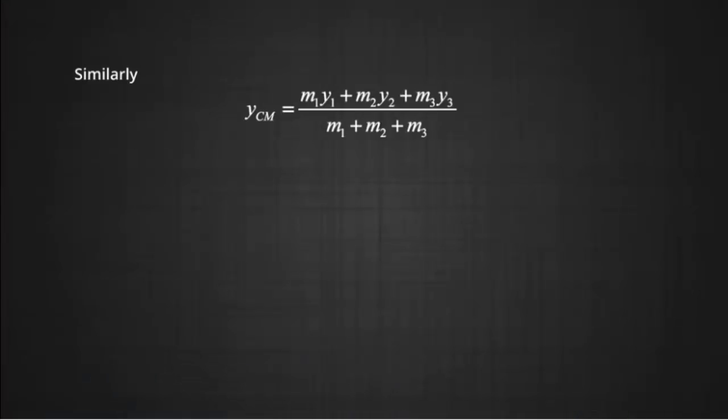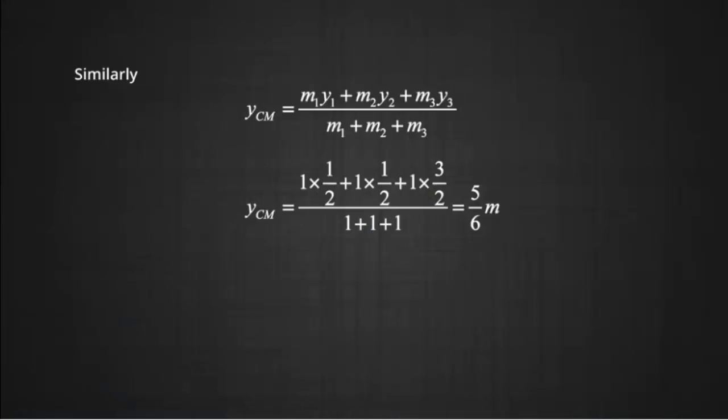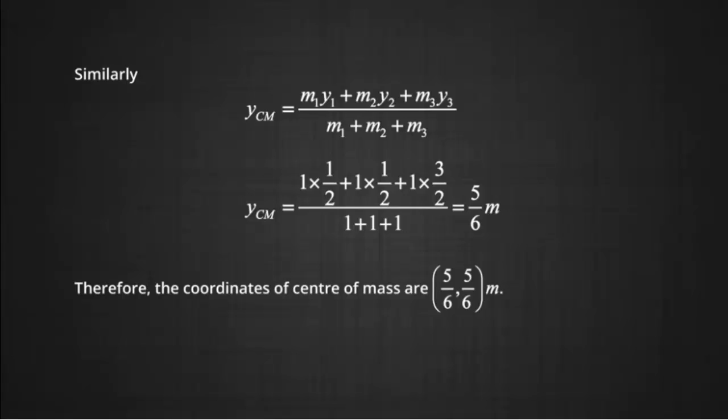Similarly, we can find ycm as (m1 y1 + m2 y2 + m3 y3) divided by (m1 + m2 + m3), where y1, y2, y3 are the y coordinates of the center of mass of each square we are talking about. Therefore, ycm is equal to (1 into 1/2 plus 1 into 1/2 plus 1 into 3/2), whole divided by 3 kg. It comes out to be 5 by 6 meter. Hence, we can conclude the coordinates of the center of mass of the L-shaped lamina are (5/6, 5/6) meter.